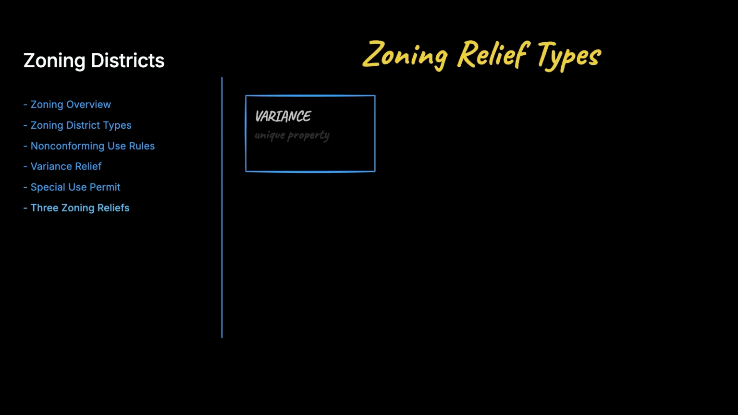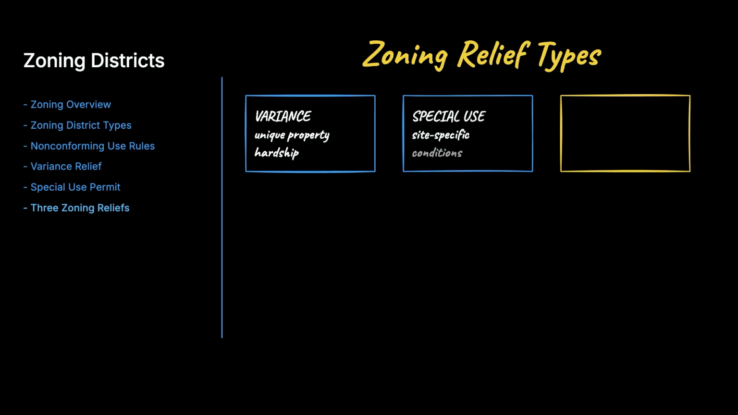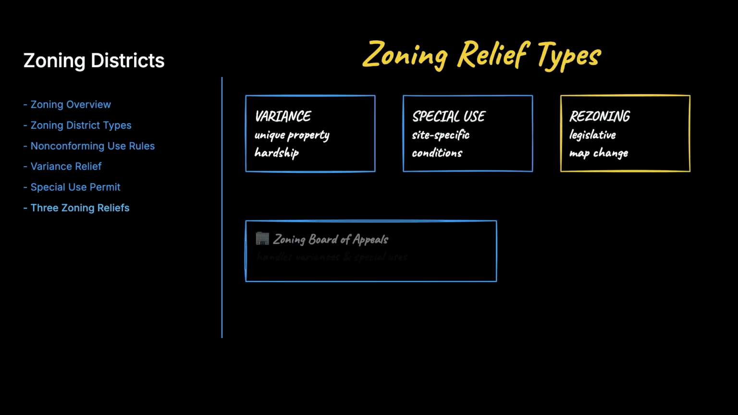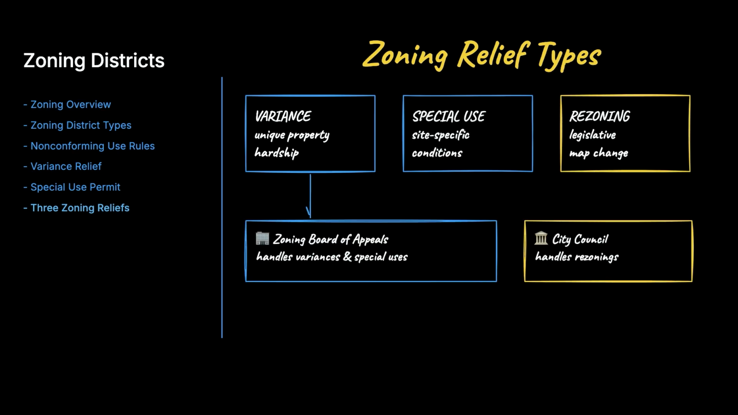Here is the trick to telling these three apart on the exam. A variance is for hardship caused by unique property conditions. A special use is for an anticipated use that needs site-specific conditions. A rezoning is a legislative change to the map. The zoning board handles variances and special uses, while the city council handles rezonings.